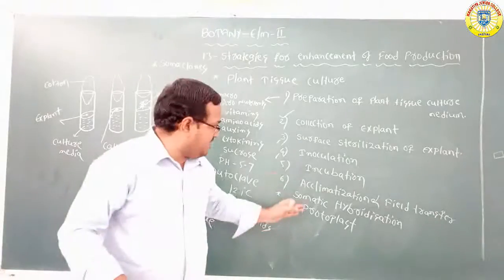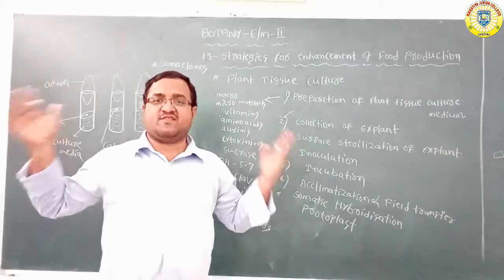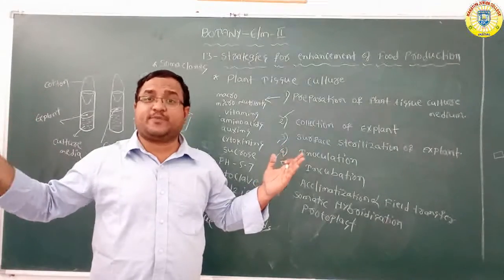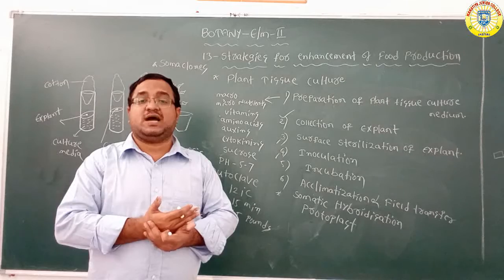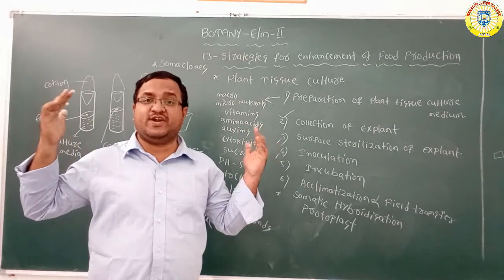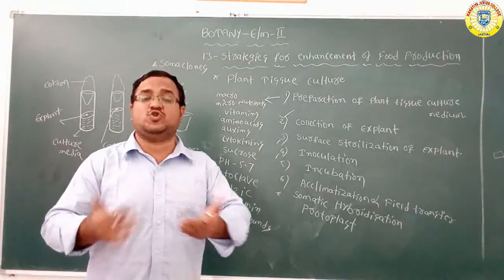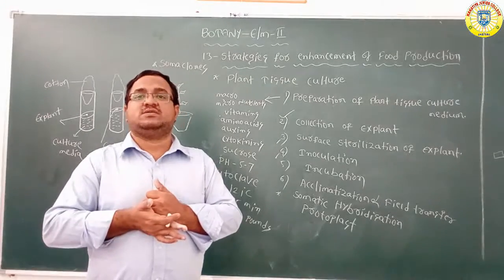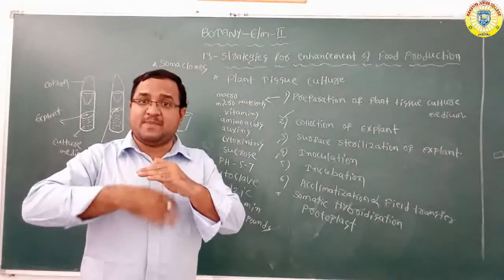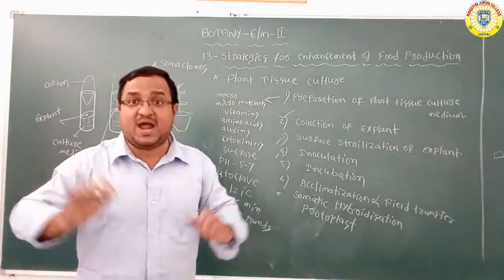So what is somatic hybridization? It is the fusion of isolated protoplasts of two different varieties of plants. Then you get a hybrid protoplast. If you further cultivate the hybrid protoplast, you get hybrid plants.